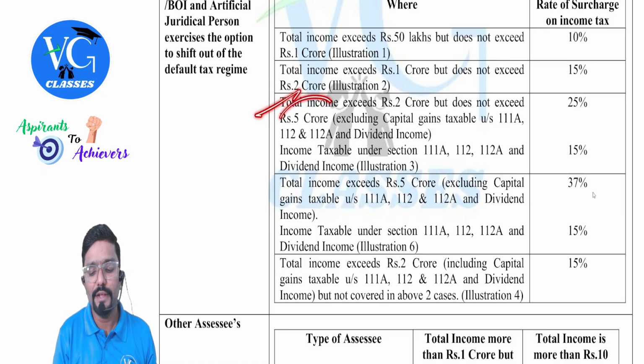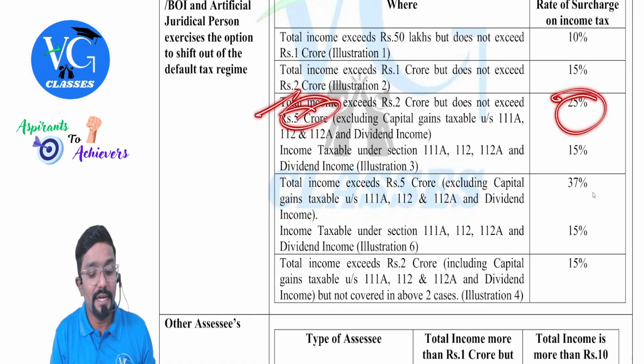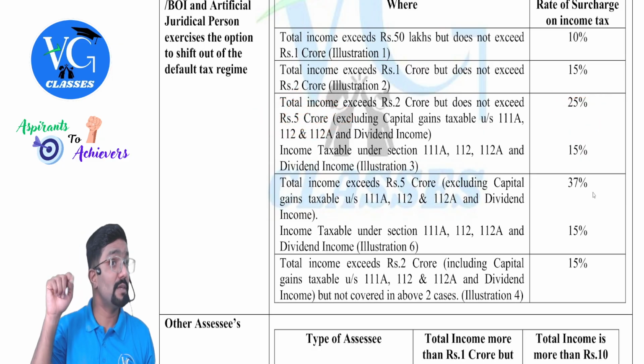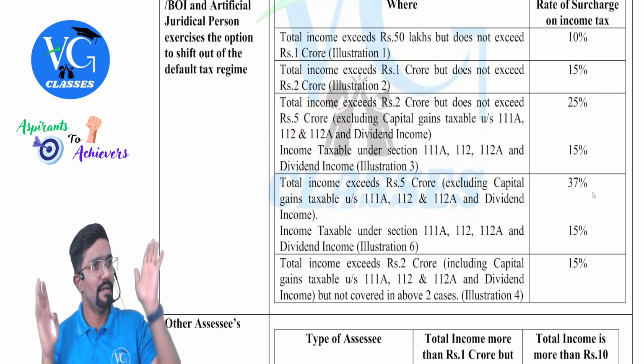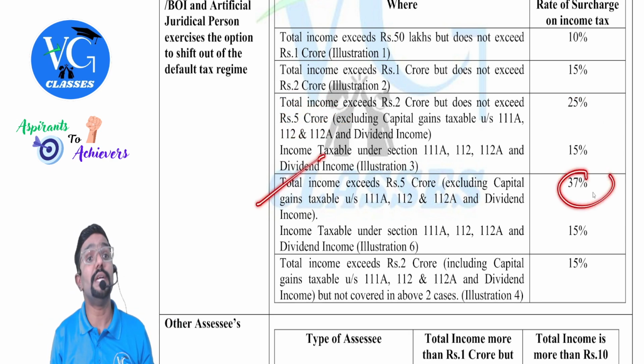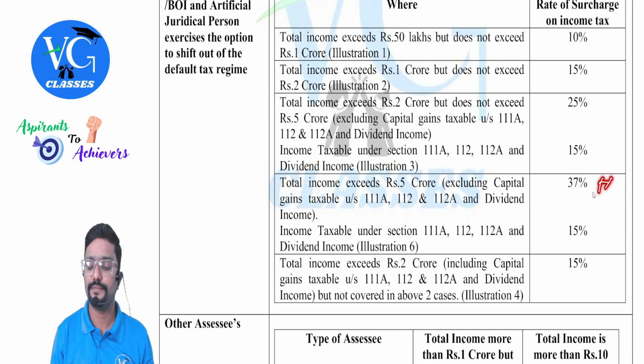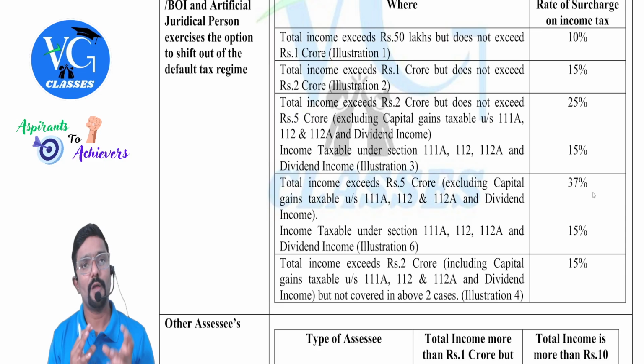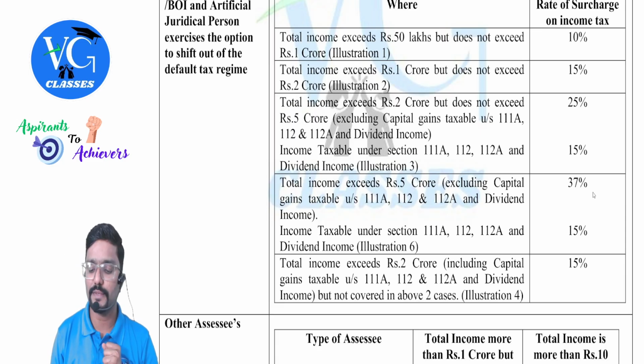More than 2 up to 5, it is 25. Means here end is there. Please be careful. There it was more than 2 crore, any figure, 25. But here is only up to 5 crore. So what if it is more than 5 crore? 37%. One extra rate here. And both this is excluding the special items. On whatever tax you calculate on special items, the surcharge is maximum 15%.